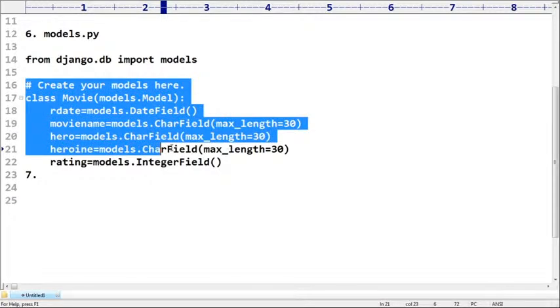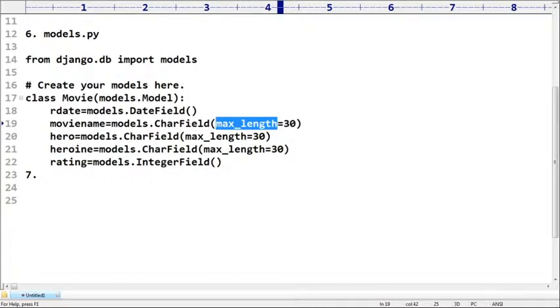If max_length is not there, you are going to get an error, sir. Make sure max_length is compulsory. After completing that, run makemigrations, and then migrate.